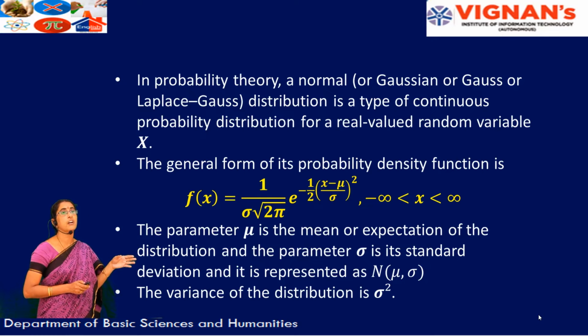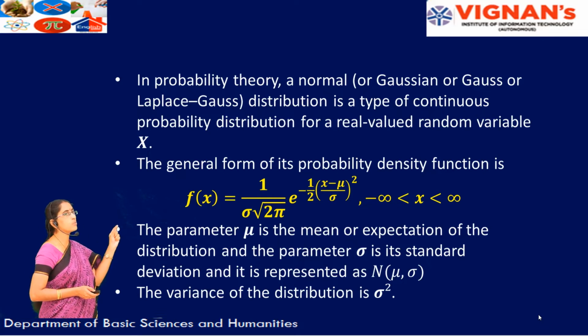Sigma square is the variance of the distribution here. If variance is sigma square, then ultimately standard deviation is the square root of variance, that is sigma here. Right? So simply we can write the notation as x follows N of mu comma sigma square also.